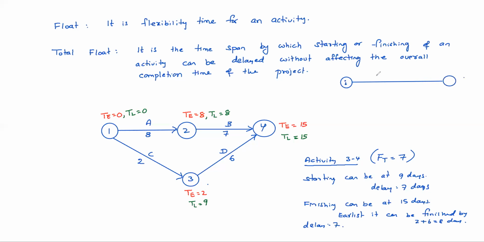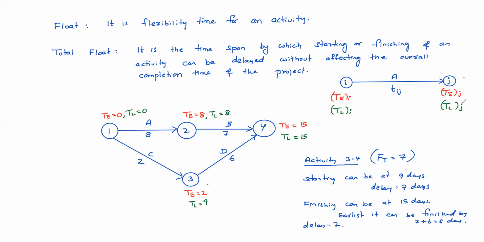Suppose this is the ith event and this is the jth event, and the activity is A, and its duration is Tij. Let us take this as T of i, this as T of j, and this as TL of i, and this as TL of j.